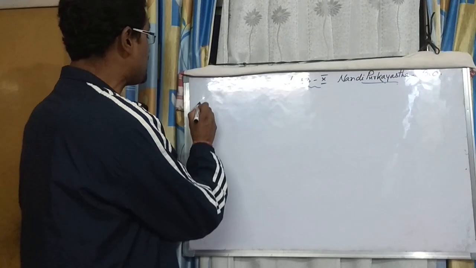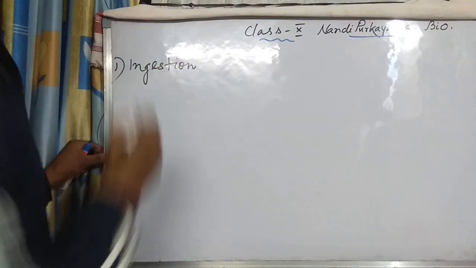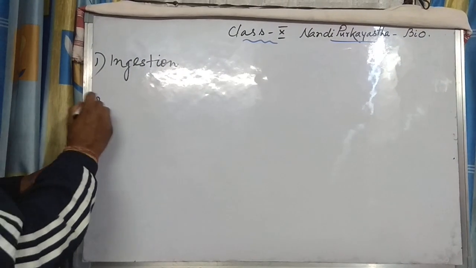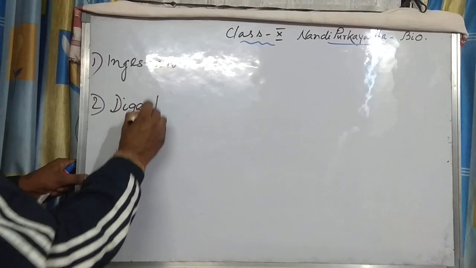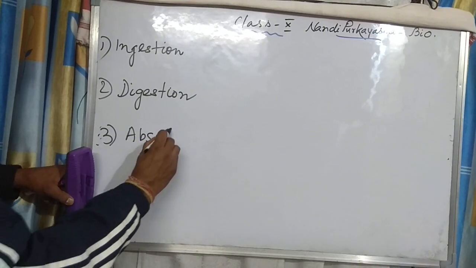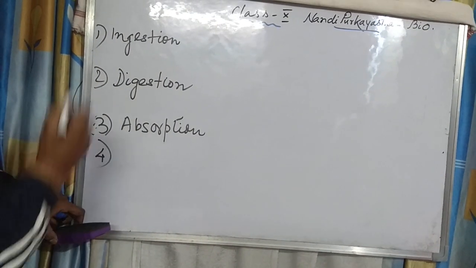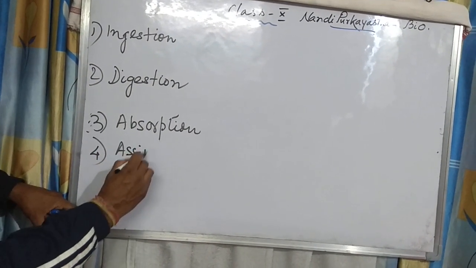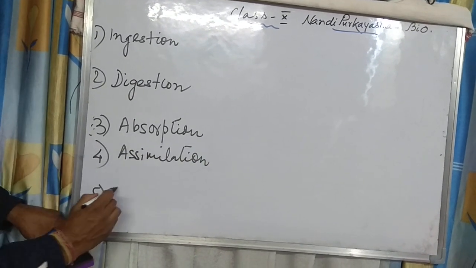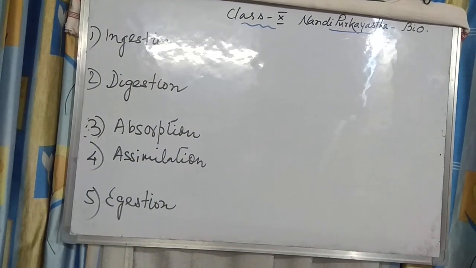These are called ingestion, then second comes digestion, third comes absorption, fourth assimilation, and fifth egestion.